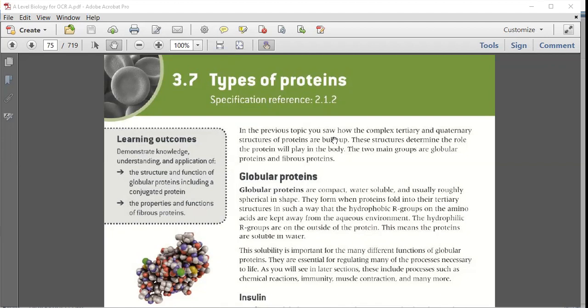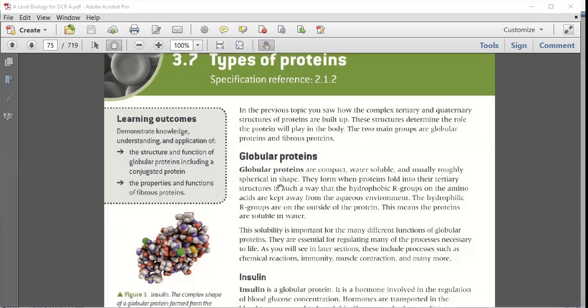So basically we have two main groups of protein. The first one is globular and the second is fibrous. Okay, now globular means, you can say, it's like a ball, and fibrous means thread-like structure. Now, globular proteins are compact, water-soluble, and usually roughly spherical in shape.